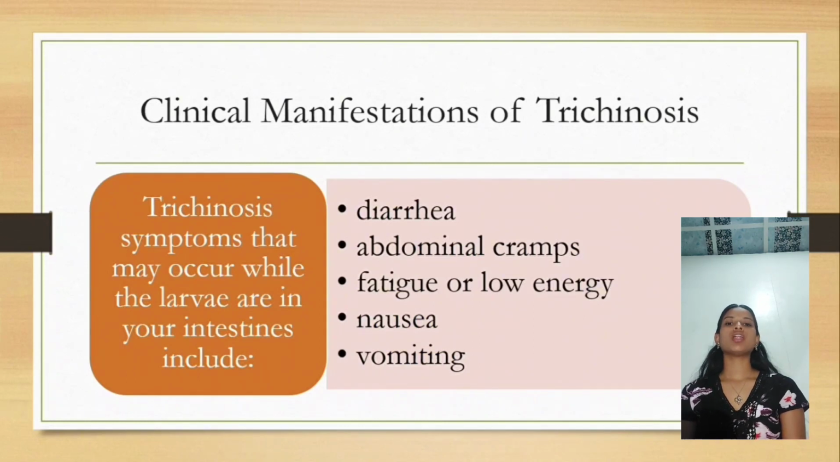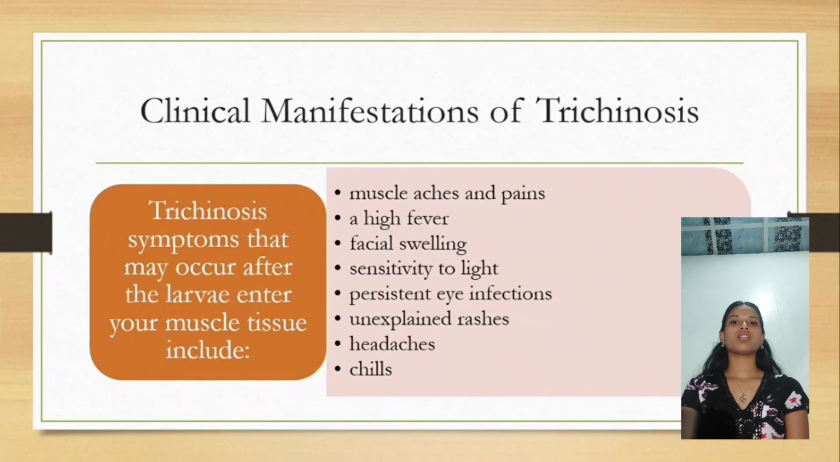Clinical manifestations. There are two types of scenarios: when the larva is within the intestine and when the larva enters the muscle tissue. The symptoms when the larva is in the intestine include diarrhea, abdominal cramps, fatigue or low energy, nausea and vomiting. Now, the symptoms that occur when the larva enters the muscle tissue are muscle aches, pains, high fever, facial swelling, sensitivity to light, persistent eye infections, unexplained rashes, headaches, and chills.